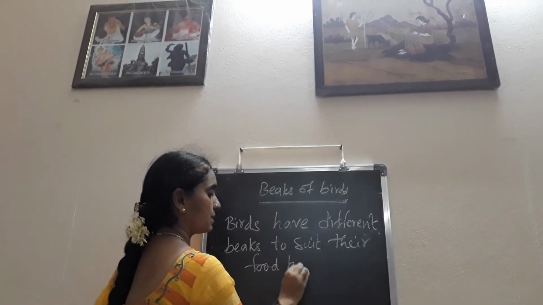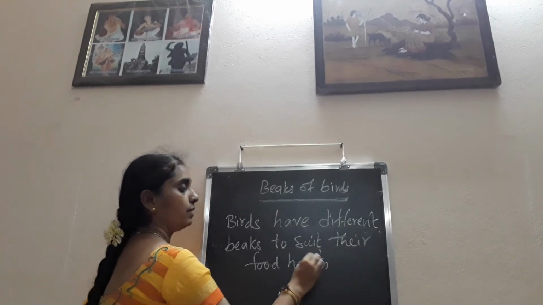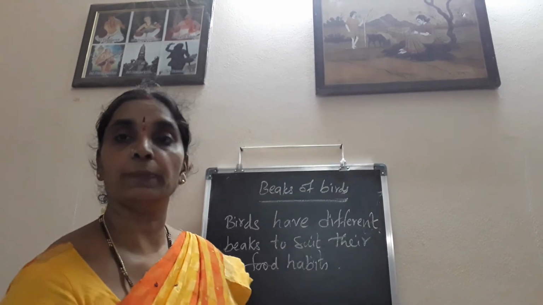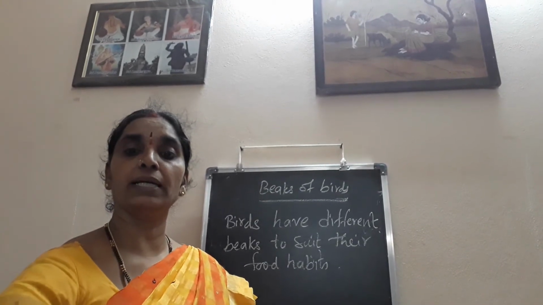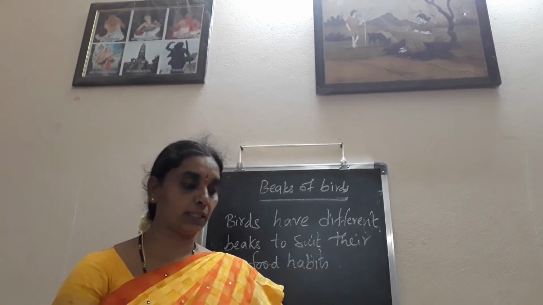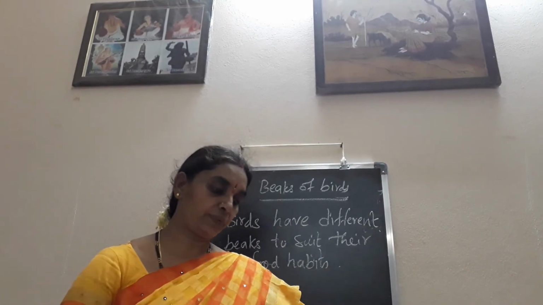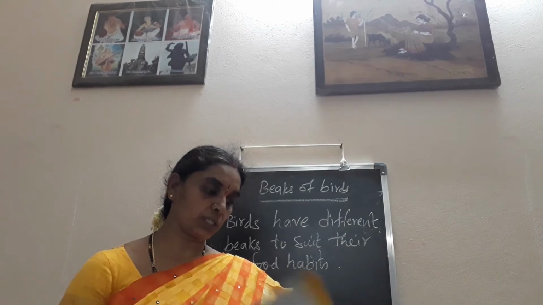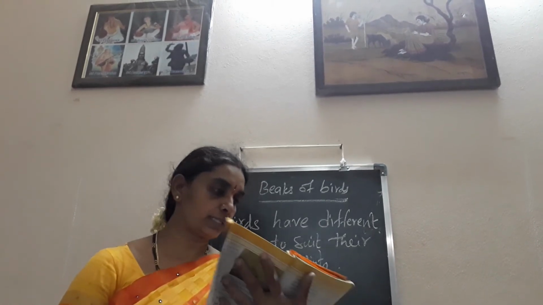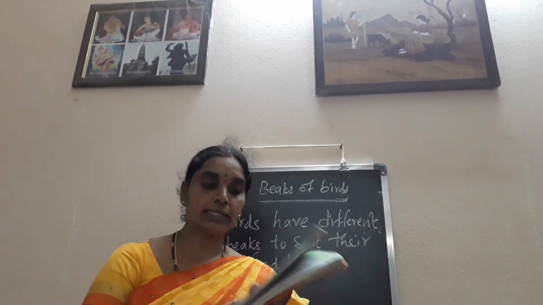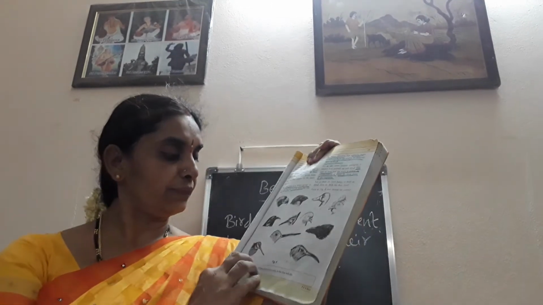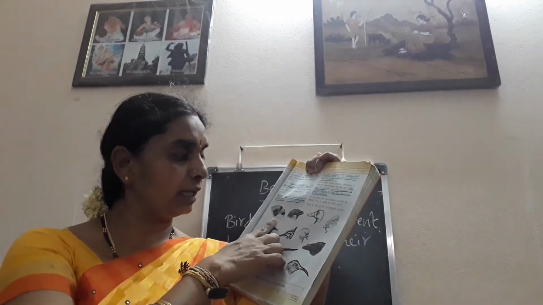Children, open your textbook and see the different birds that are given in your textbook, page number 35. The first one is an eagle.